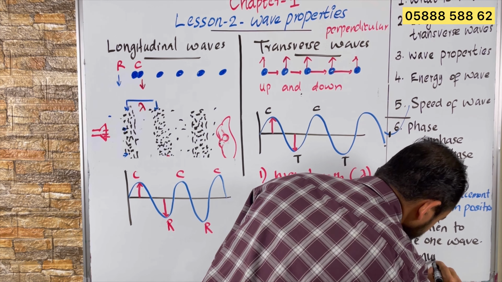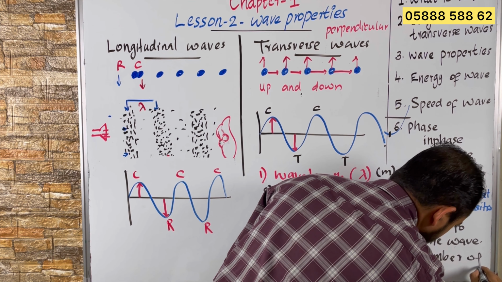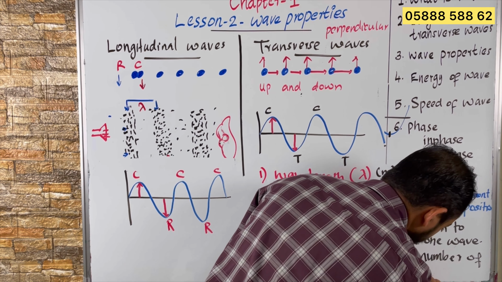Number of waves produced in 1 second. Okay, number of waves produced per second is called frequency, and the SI unit of frequency is hertz. We will represent frequency by small letter f, and there is an equation, a relationship between frequency and time period. So what is the relationship between frequency and time period? We will write that relationship here.